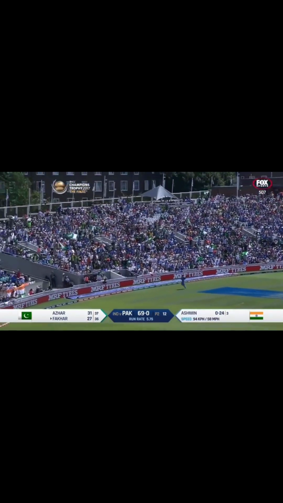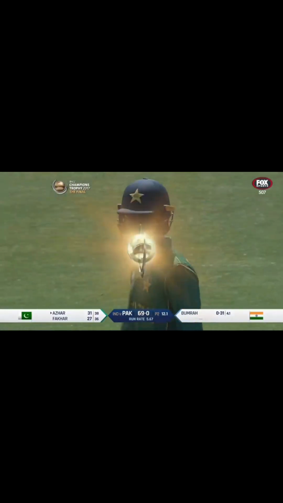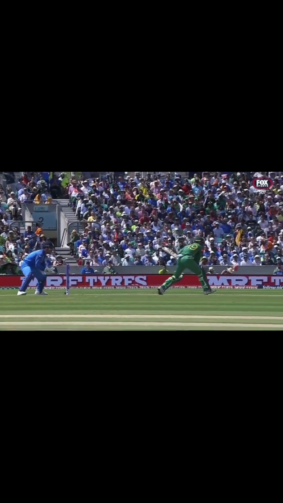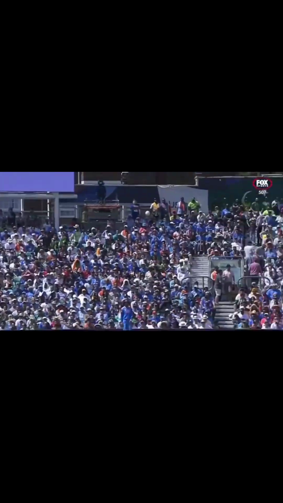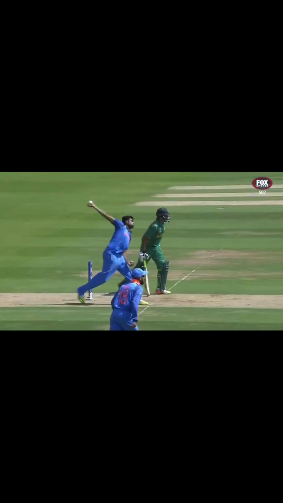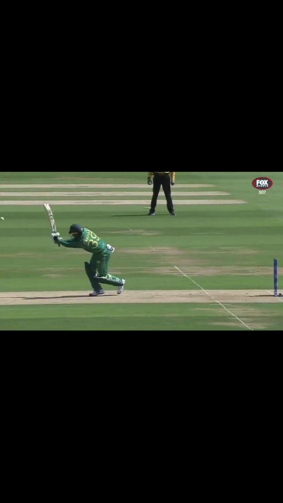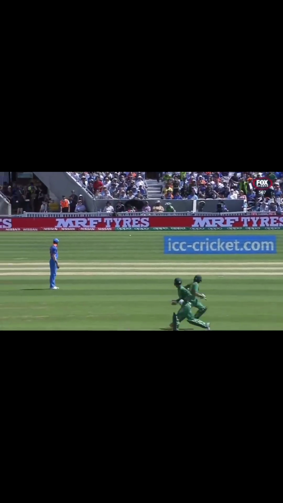Good shot this. He's gone with the angle. That's a terrific shot by the left-hander. Making space in that area. 69 for no wicket. See, Fakhar Zaman down the wicket. Straight again from Ashwin. No turn. He's clipped that beautifully over mid-wicket, right in the middle of the bat, into the gap.